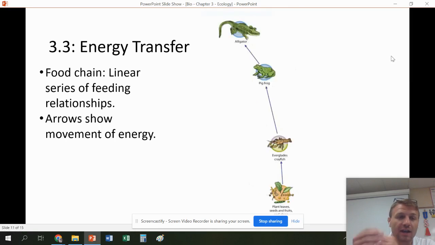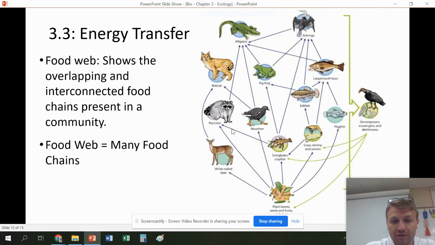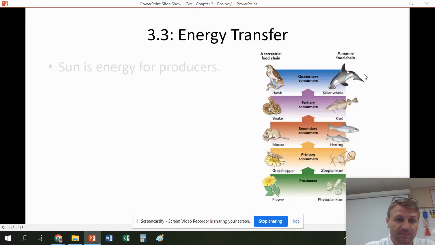So let me go back. A food chain is just one linear series of feeding relationships. The arrows show the movement of energy. So you can see from plants, it goes to the crayfish, to the frog, to the alligator. That's one food chain. A food web is all of the food chains interconnected. So a food web is many food chains. And then all of those will point to the decomposers because they will get decomposed at some point.